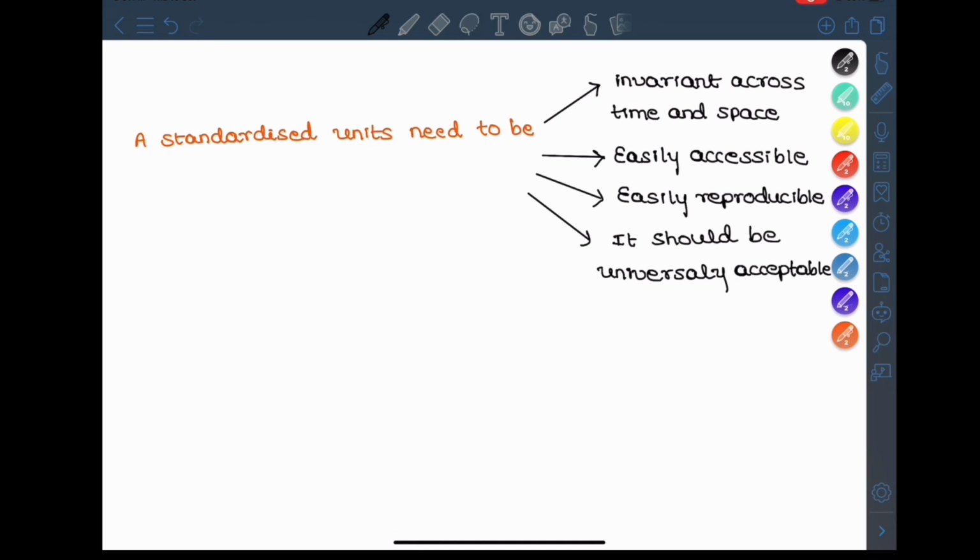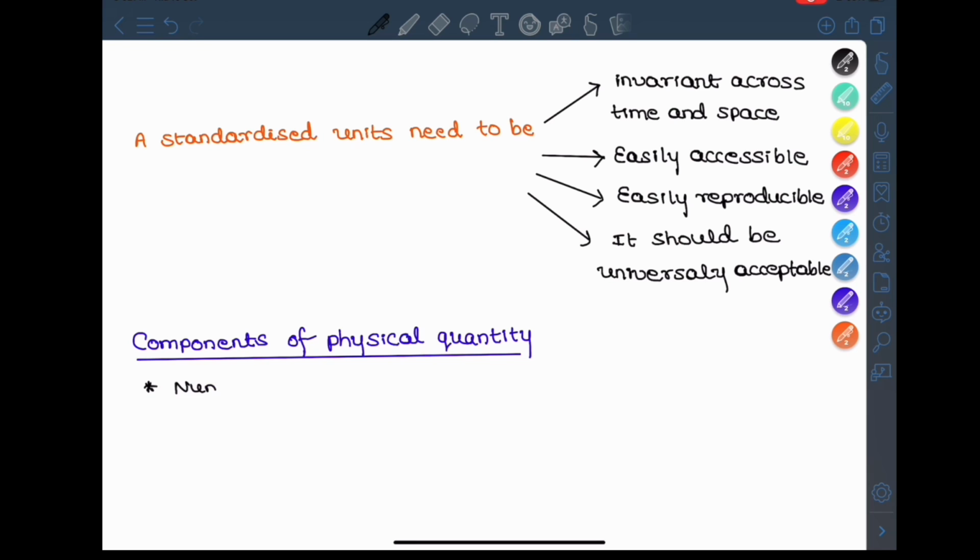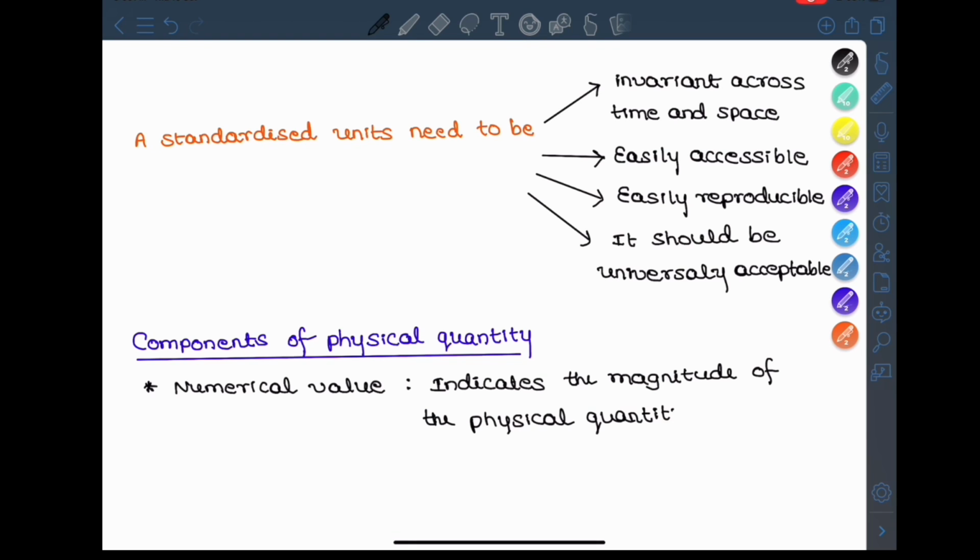Next, any physical quantity has two components. The first component is the numerical value, which indicates the magnitude of the physical quantity. The next component is the unit. The unit specifies the measurement standard, which we already discussed.